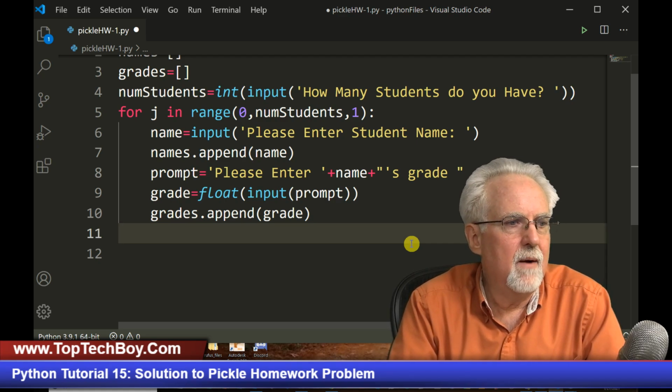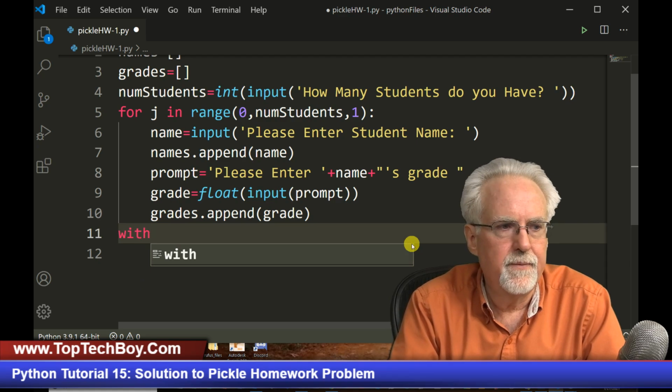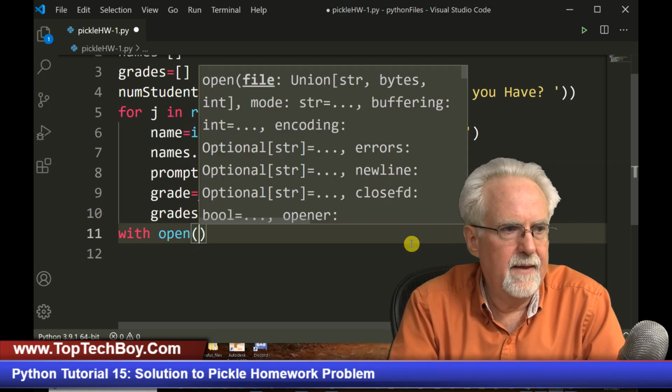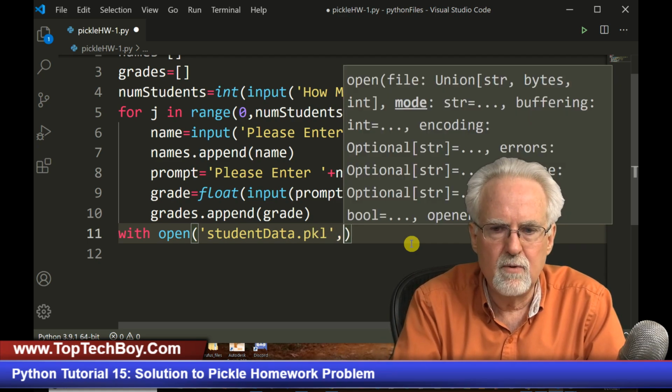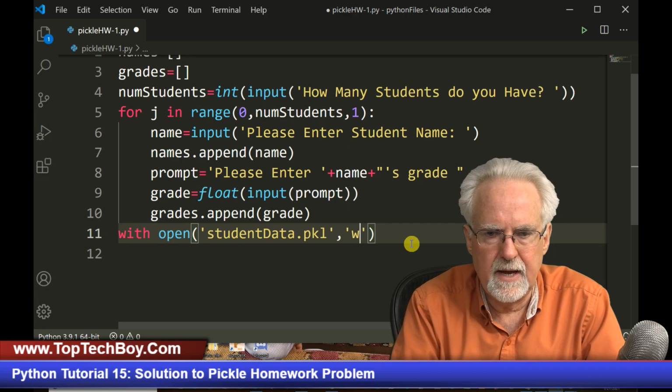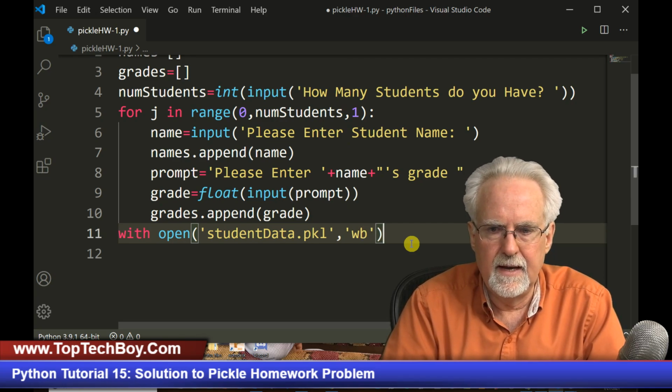And so what do I want to do? I want to pickle it. So I am going to say with, and then open, and then I'm going to have student data.pkl. And then how do I want to open it? I want to open it as write binary, like that.